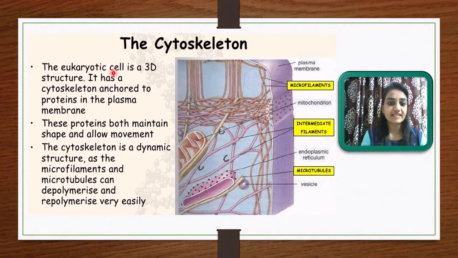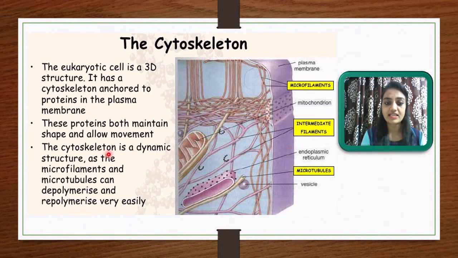The eukaryotic cell is a three-dimensional structure and it has a cytoskeleton anchored to proteins in the plasma membrane. These proteins maintain shape, which is the main function, and allow the movement of the cell. The cytoskeleton is a dynamic structure made of different structures, microfilaments and microtubules.